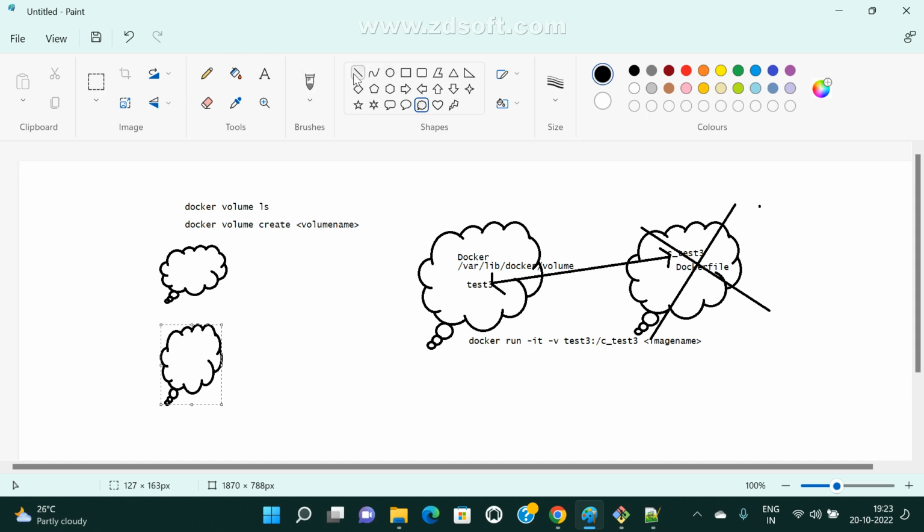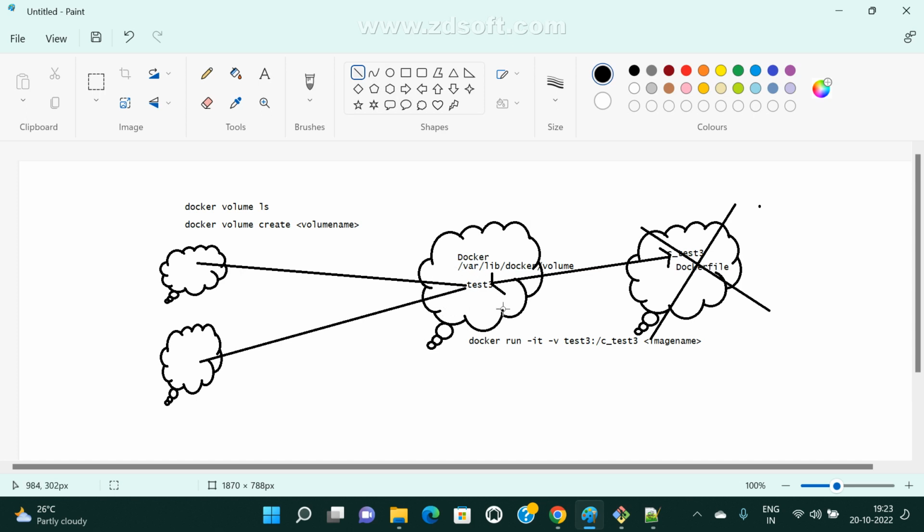So I already have a volume, right? Now can I attach this volume to this container? Is it possible or not? Anyone, any guess, is it possible or not possible?